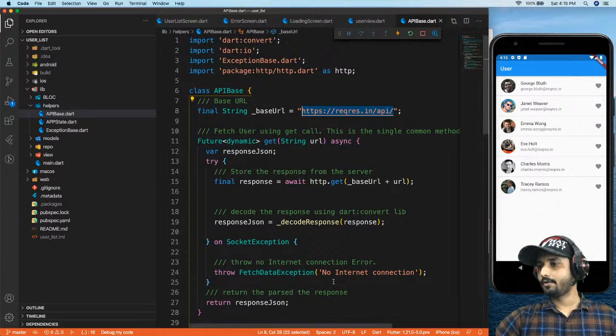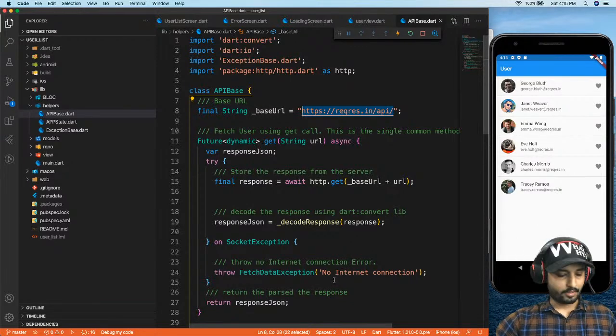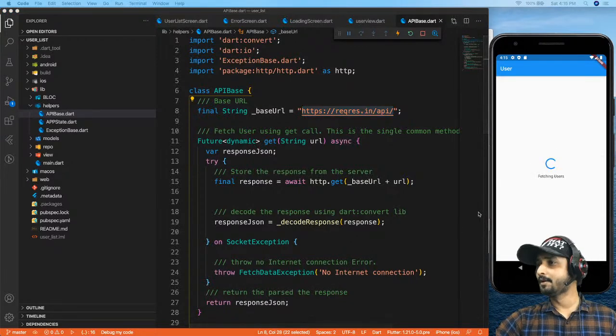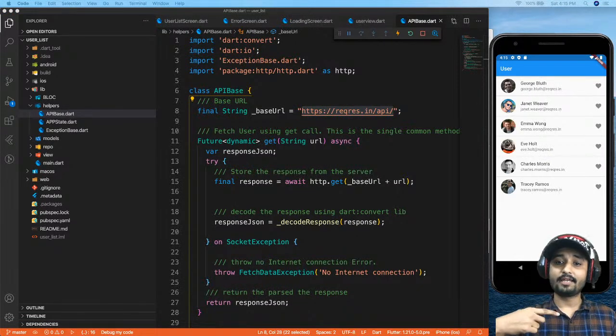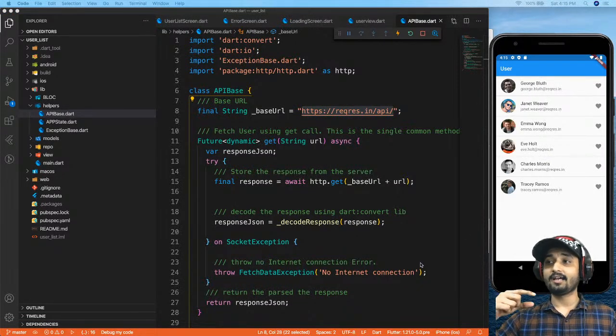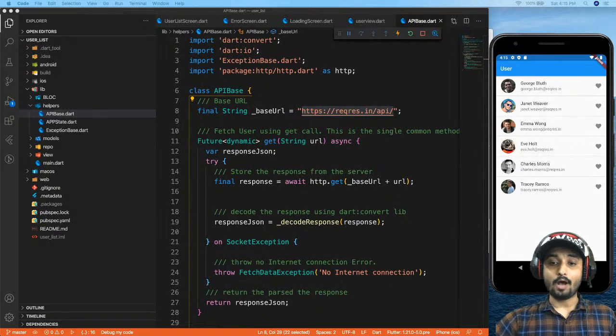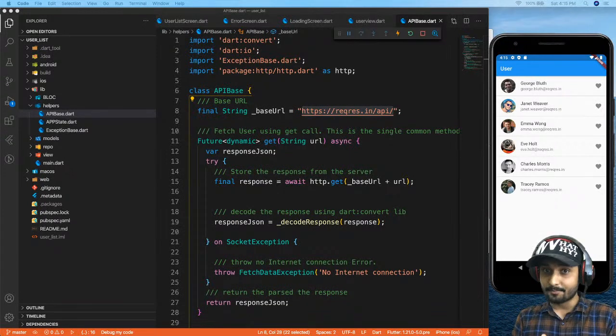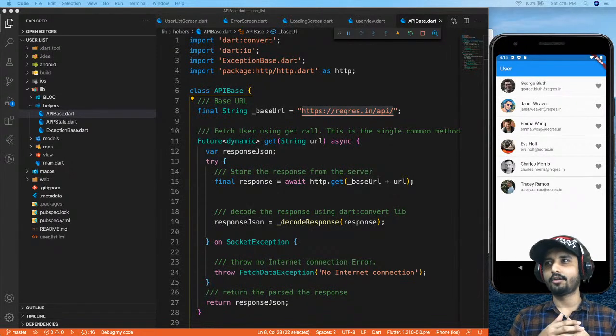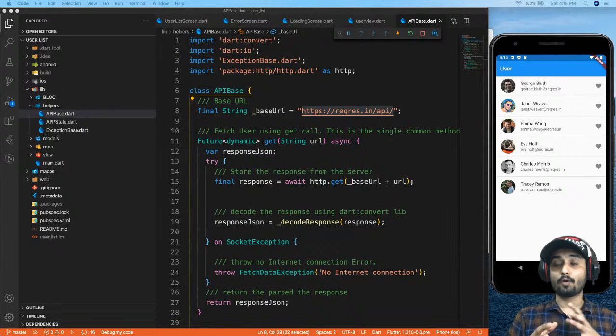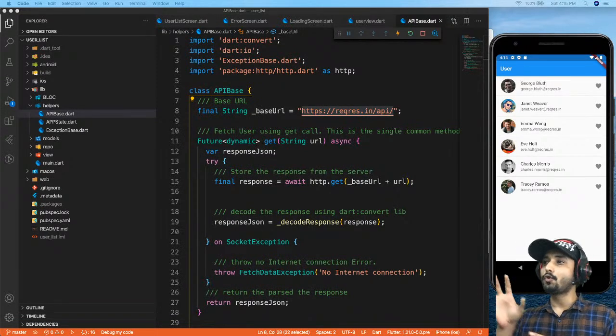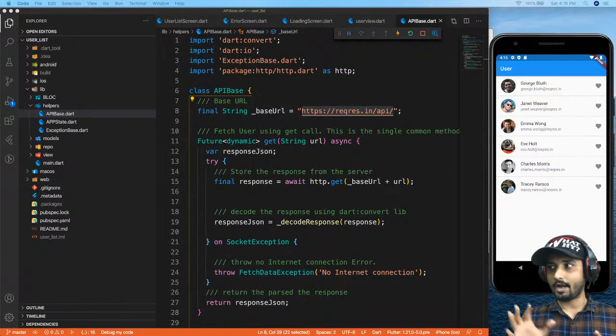Let me just check my console, what's wrong with it. Yeah, so now you can see we are getting a loading screen first, and then we are getting the data, right? So how can you manage these things? Managing these things is pretty simple. You can have a UI which will detect what kind of state it is. Now let's start from the state management.